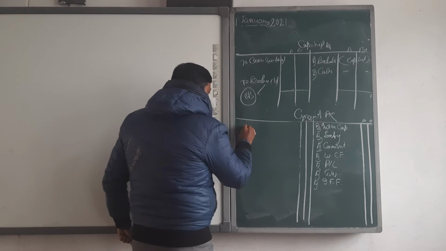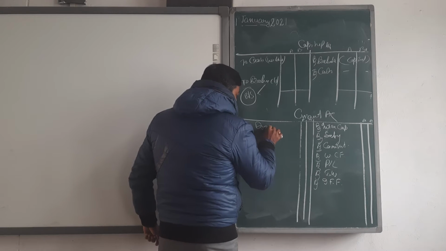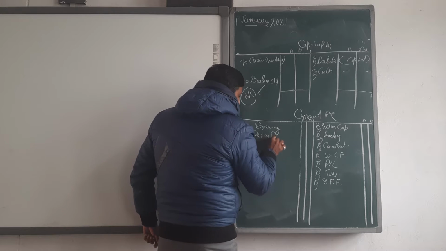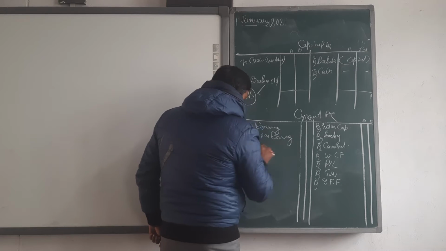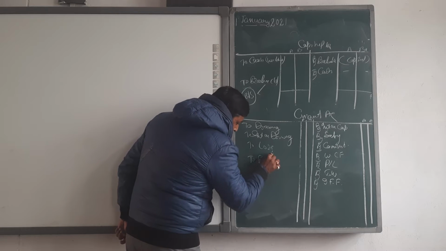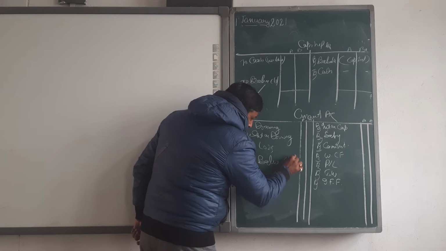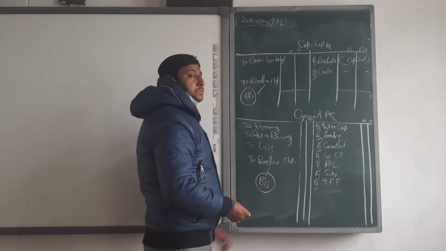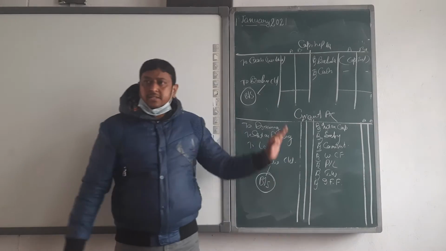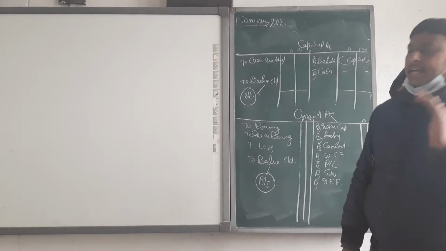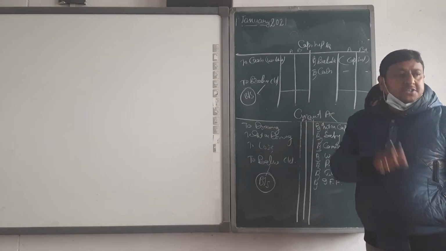On this side, to drawings, to interest on drawings, to loss, and then to balance c/d, which goes to the balance sheet. Okay, this is the proforma, the way by which we present the capital and current account in the case of fixed capital.